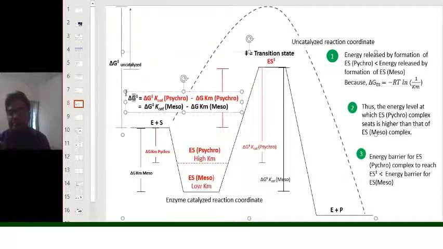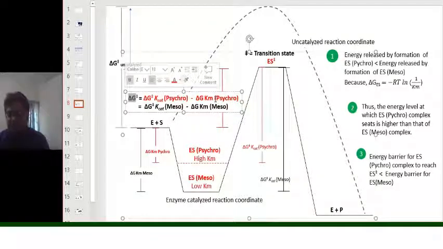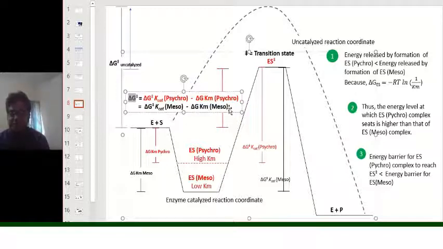And this change in del G is given by del G transition state for K-cat for cyclophilic enzyme minus del G Km, contributed by the factors for this enthalpic change, that is contributed by the Michaelis-Menten constant, is equal to del G transition state of the K-cat for mesophilic enzymes minus del G for Km for the mesophilic enzymes, which are both same if we are going to see the overall change from here to here.